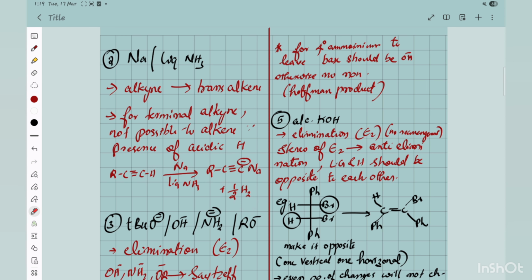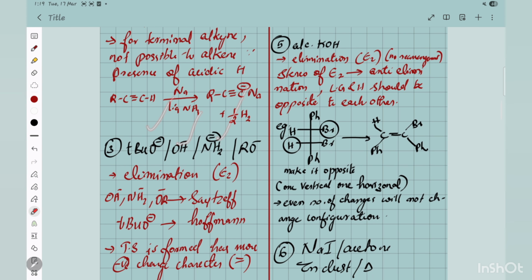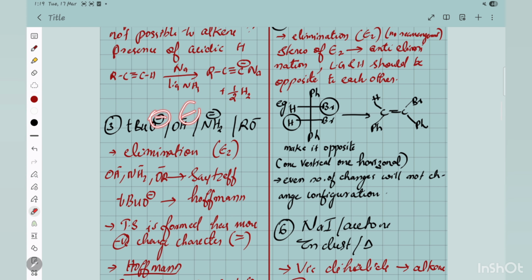Now the next one is very important: preparation using strong bases. This negative charge usually implies a bimolecular reaction, E2. Because for E2 we know that we require a strong base, because it is bimolecular; the base is also part of the rate determining step, right? I hope everyone knows that mechanism properly.